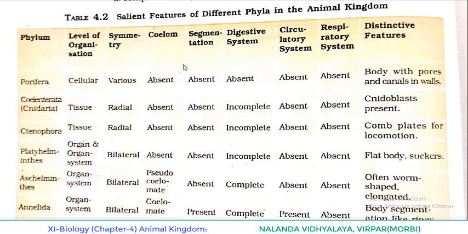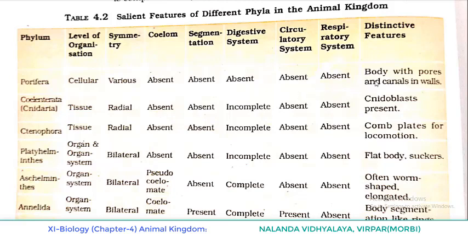In the case of Porifera, you can see the level of organization as cellular. Symmetry: usually we say Porifera is asymmetrical, but here it is mentioned as various, as per the structure of the body. Coelom is absent, segmentation is absent, digestive system absent, circulatory system and respiratory system also absent.